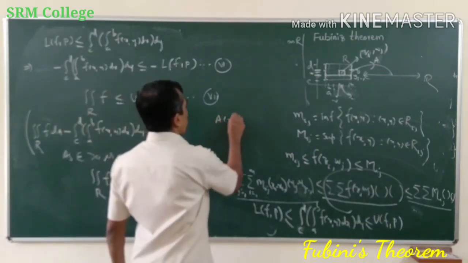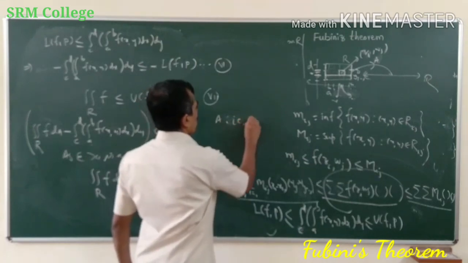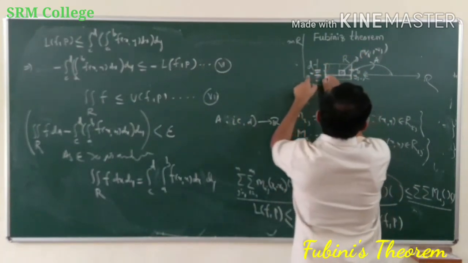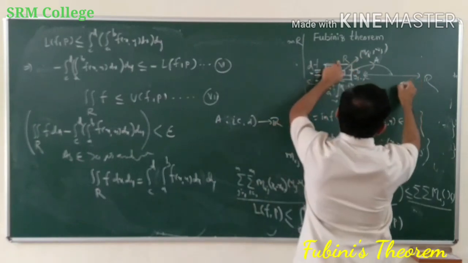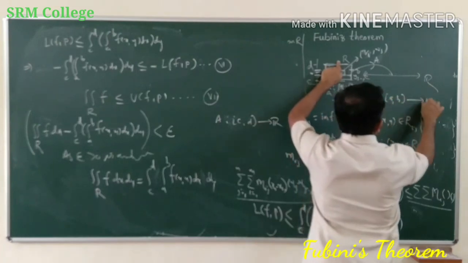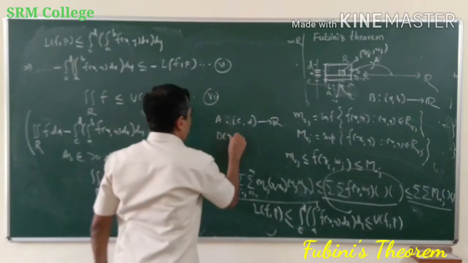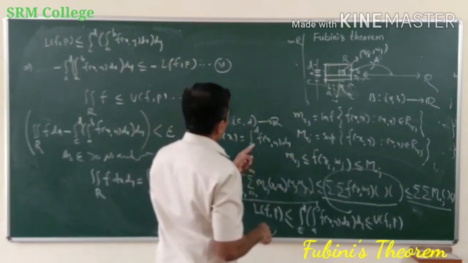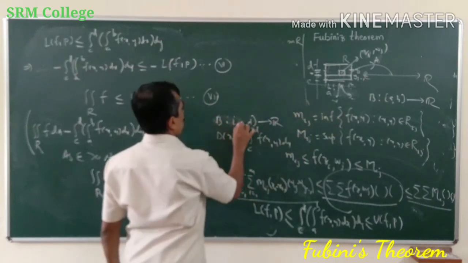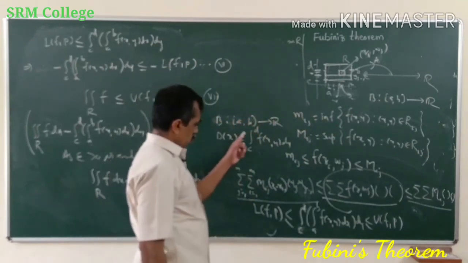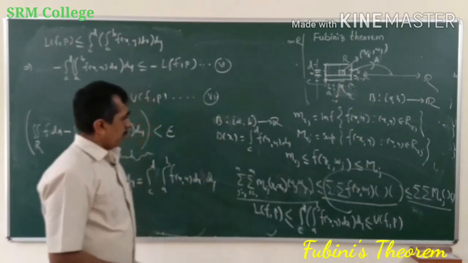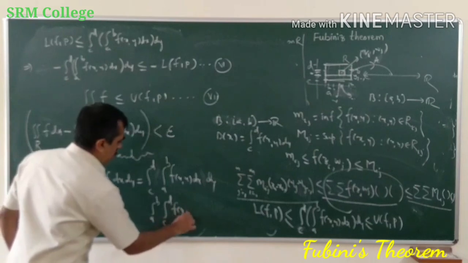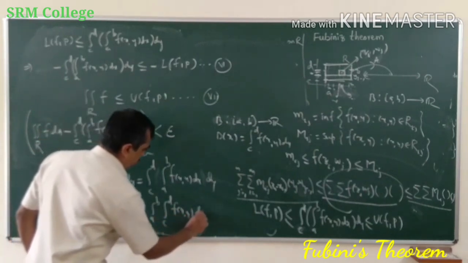instead of considering a function from [c,d] to R, if you consider a function from [a,b] to R, a function B from [a,b] to R defined by B(x) equals the integral over c to d of f(x,y) dy for every x in [a,b], and if you repeat the same procedure for B, what you can prove is that this integral is equal to the integral a to b of the integral c to d of f(x,y) dy dx.